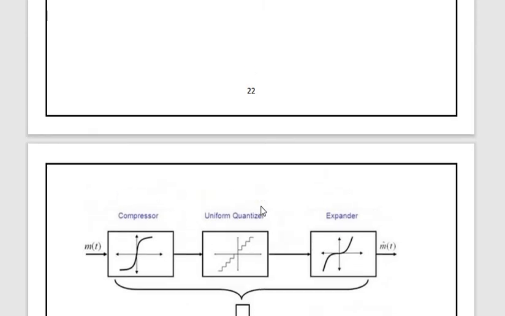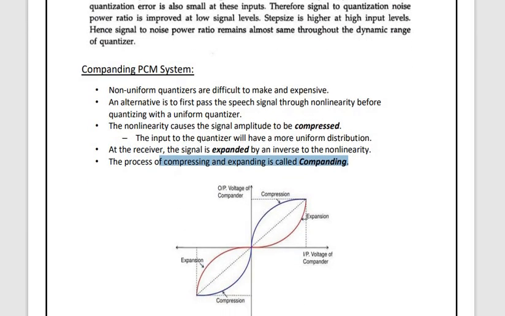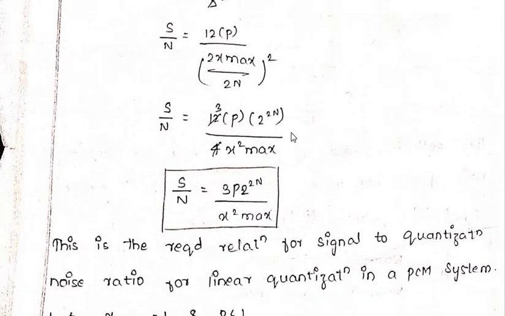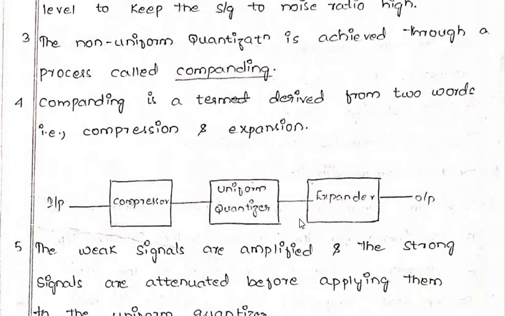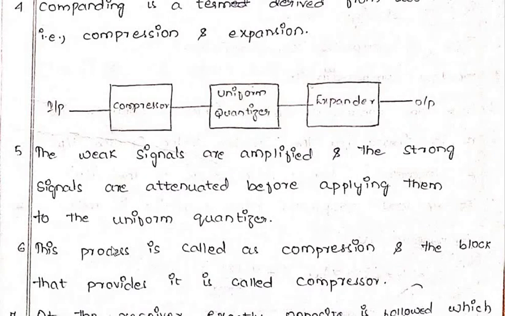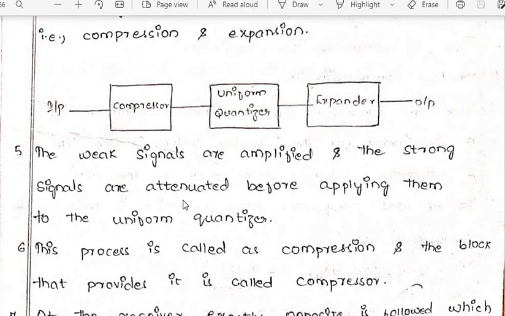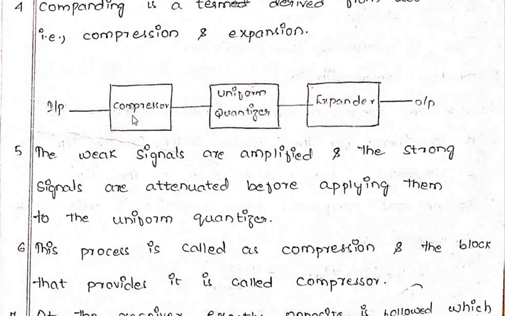I'll show it once in my notes. See here. Non-uniform quantization is achieved through a process called compounding. Compounding is derived from two words, as I have already said: simply, it is compression and expansion. The weak signals are amplified and the strong signals are attenuated before applying them to the uniform quantizer. If there is a weak signal, it will be amplified, then given to the quantizer. If it is a stronger signal, it will be attenuated, then given to the uniform quantizer.